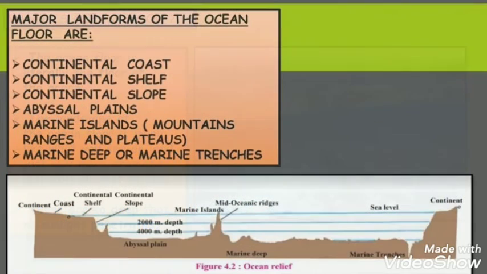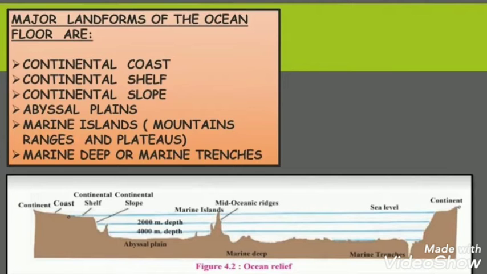Now students, let us study figure 4.2. The figure 4.2 shows the ocean relief. As we go away from the coast, the structure of the ocean floor changes.